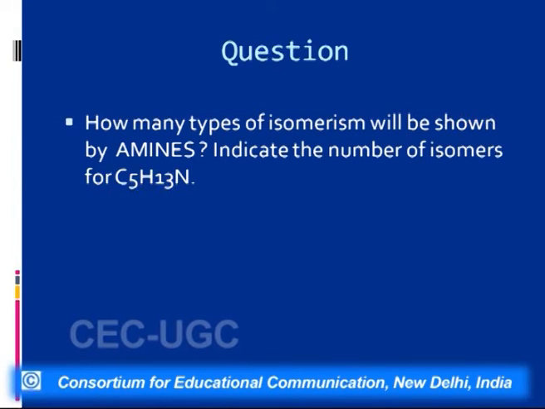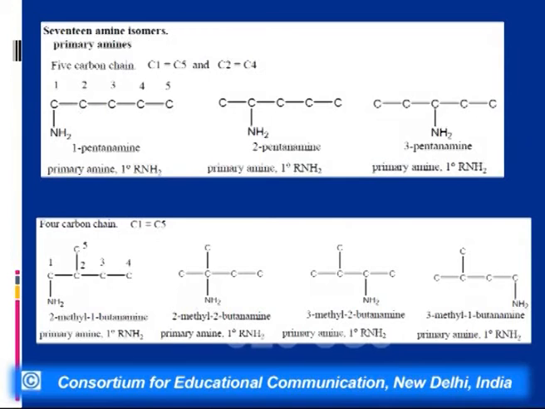Before we proceed further, I would like to clarify one thing: till now we have not said that a primary alkyl halide or a secondary alkyl halide are functional isomers. They are position isomers, because the position of the halogen is different. The functional group halogen is the same. But if we compare primary amine, secondary amine and tertiary amine, these are functional isomers.